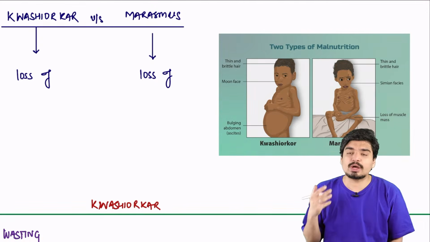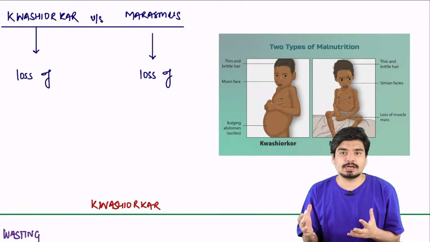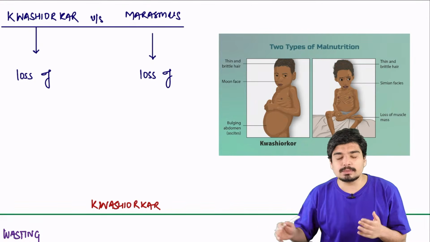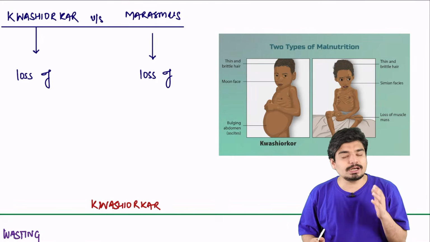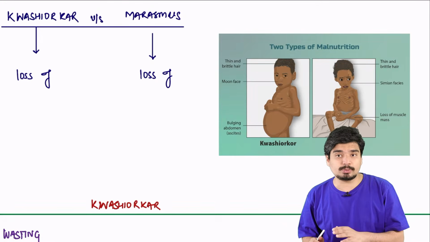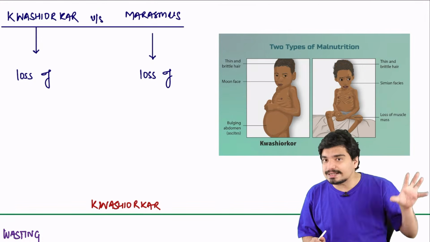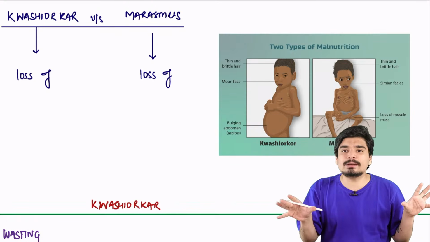That's a wrong concept. You have to understand, in both Kwashiorkor and Marasmus, the body loses protein. There is protein loss in both of them. The only difference between Kwashiorkor and Marasmus is from where the body loses protein. There are two distinct protein compartments in our body. There is a somatic protein compartment. There is a visceral protein compartment.